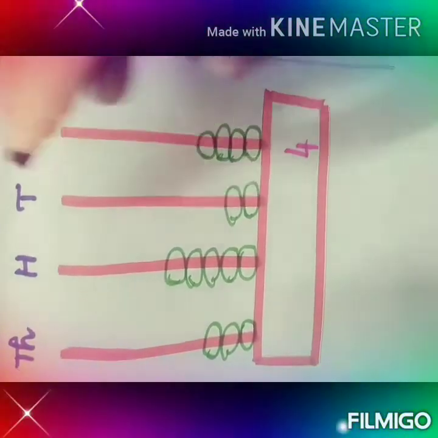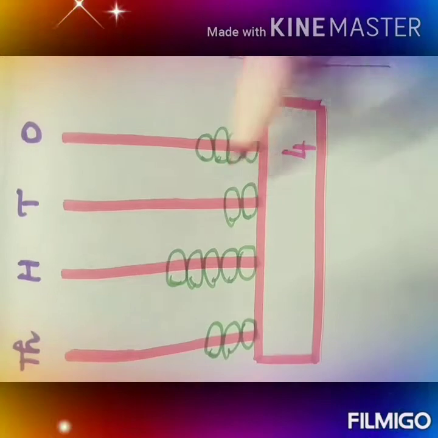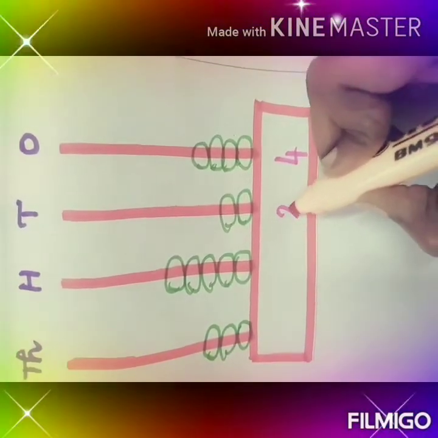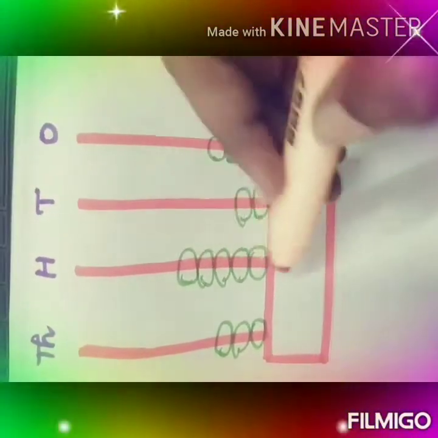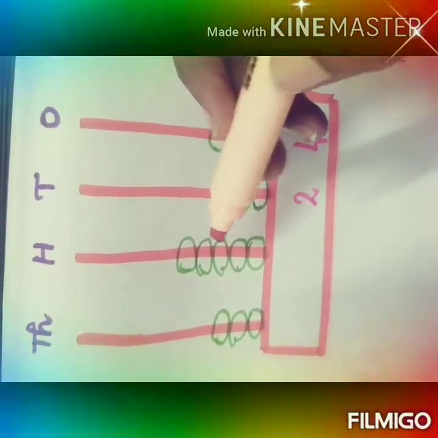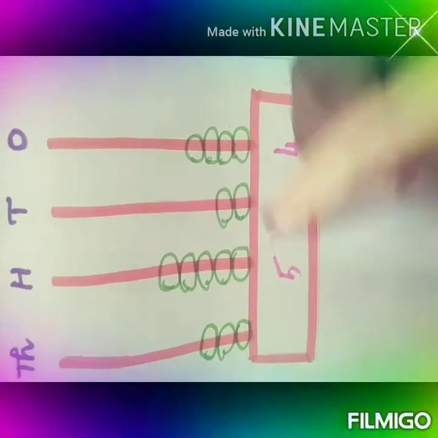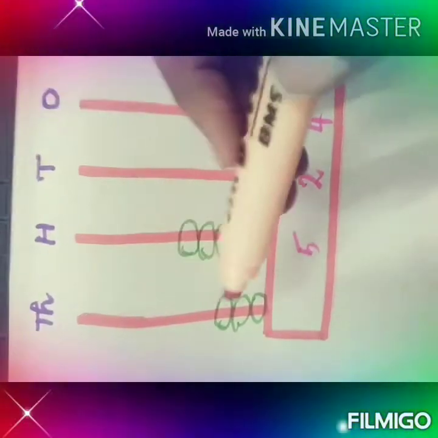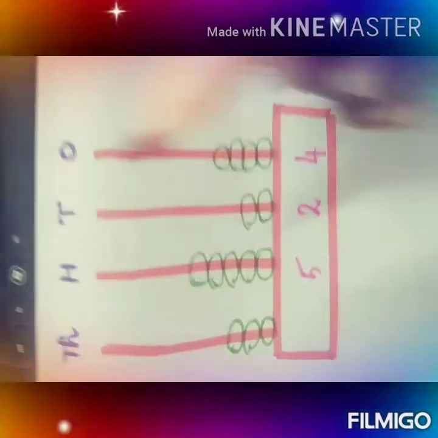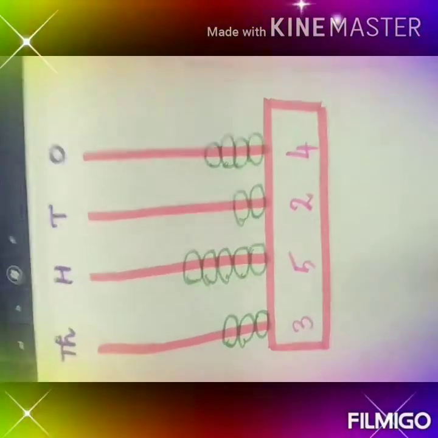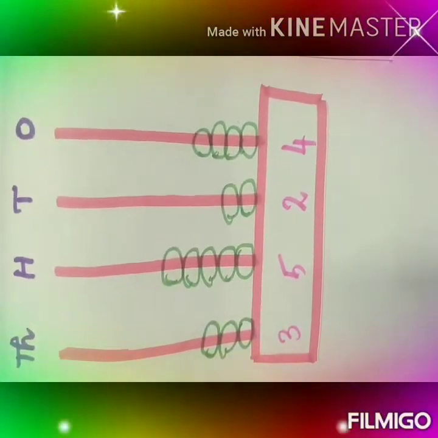Now count for the tens place. You have 1, 2. Only 2 you have. So write 2 here. Now come to the hundreds place, count here. 1, 2, 3, 4, 5. So 5 is there. I'm writing 5 here. And in the thousands place, when you see, 1, 2, 3. Only 3 is there. So we have finished writing the number of beads here.